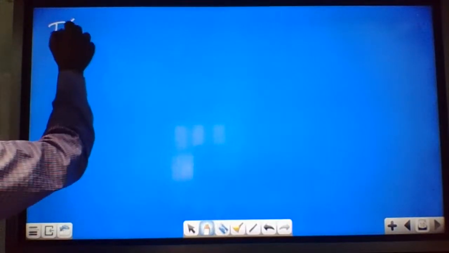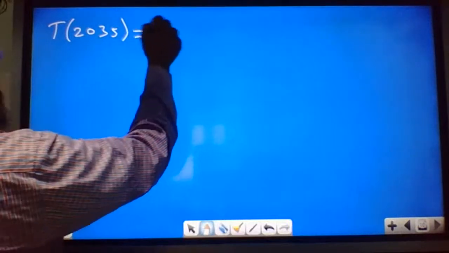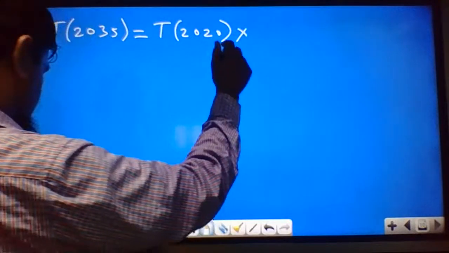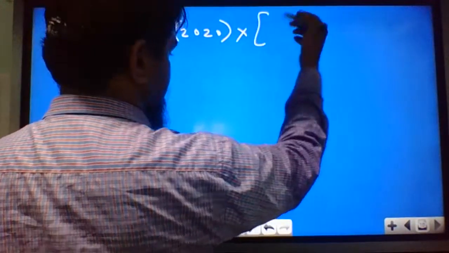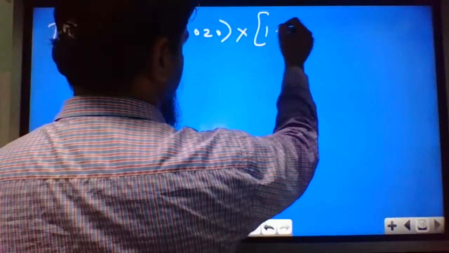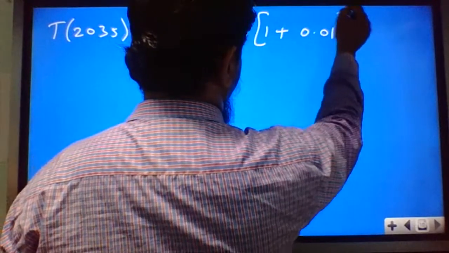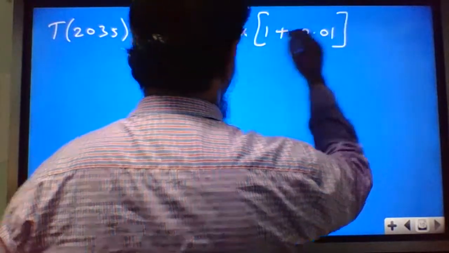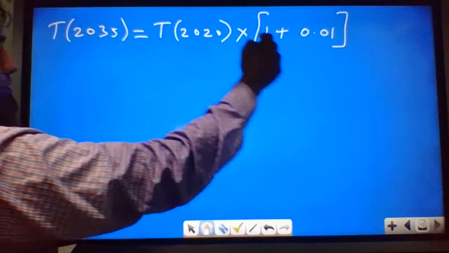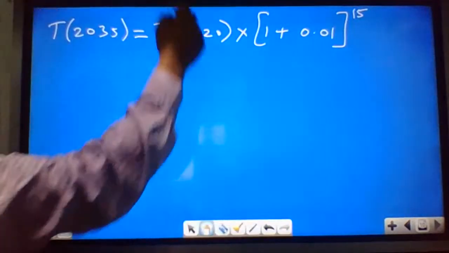We can find the temperature in 2035 will be the temperature in the year 2020 into, since it is increasing by 1%, 1 by 100, that is 0.01, you can write down 1 plus 0.01, that is 1 by 100. And since from 2035 to 2020 there are 15 years, we can write down the power will be 15.